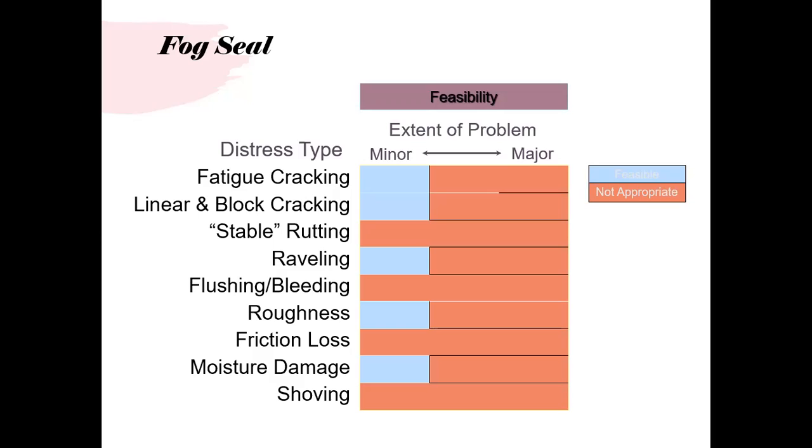for this type of distress. We start with fatigue cracking. For minor fatigue cracking, it's very good, but if the fatigue cracking is major, this is not recommended. This is the same with linear and block cracking, and you will not use it for rutting. Fog seal is not recommended for rutting, and neither is it recommended for bleeding, friction loss or shoving. However, raveling, roughness and moisture damage of low severity can be addressed by this fog seal.